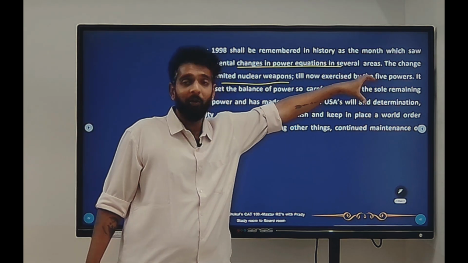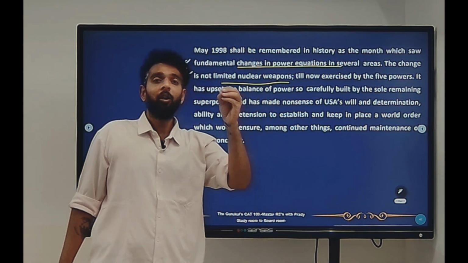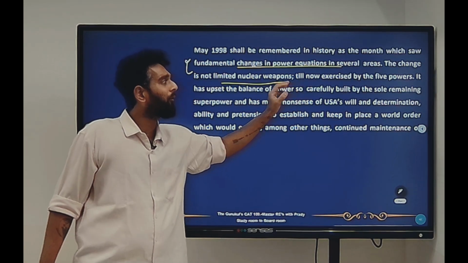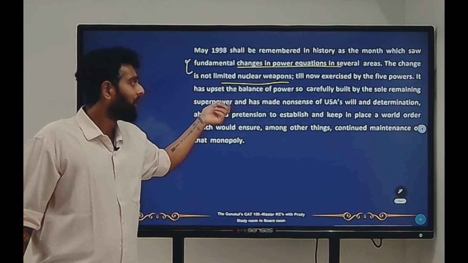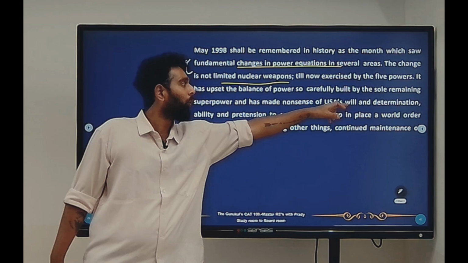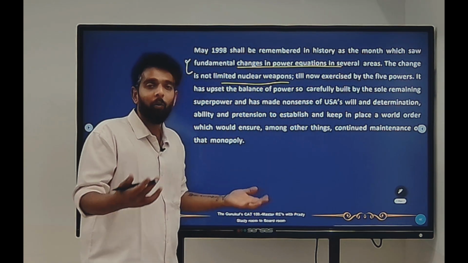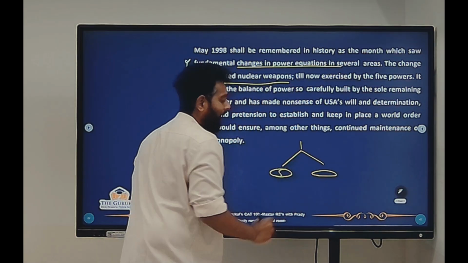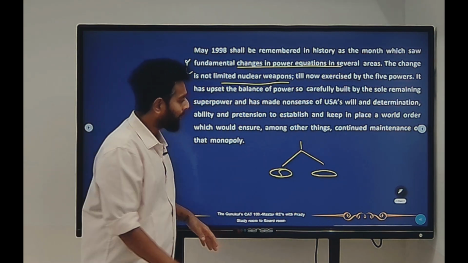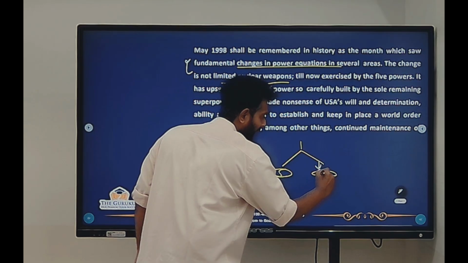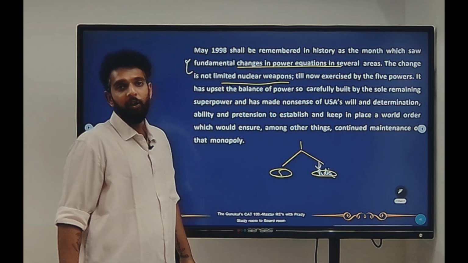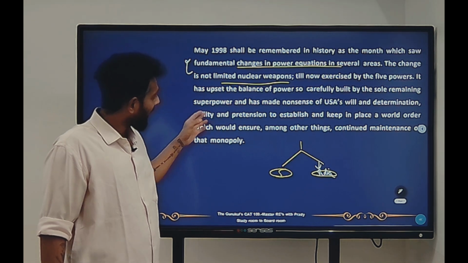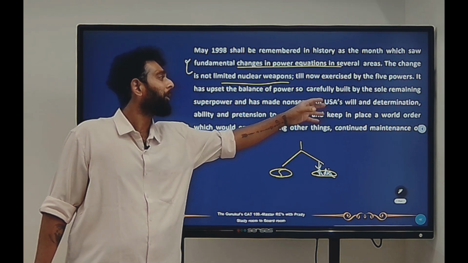Till now exercised by the 5 powers. These 5 powers are those big 5 nations, the P5 nations, right? So it has upset the balance of power so carefully built by the sole remaining superpower and has made nonsense of USA's will and determination. That means whatever balance of power that the US has thought these 5 super nations have, this power balance has now shifted with India getting its own nuclear warheads, right? And so USA's will and determination, ability and pretension to establish and keep in place a world order.